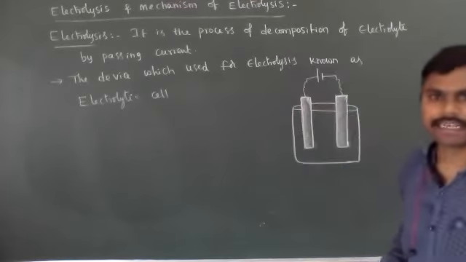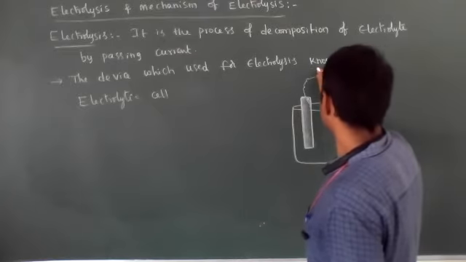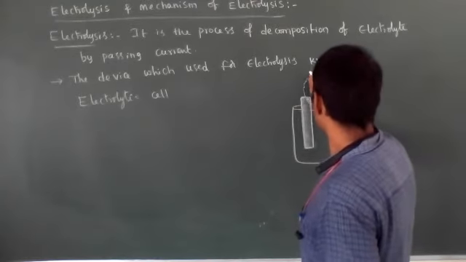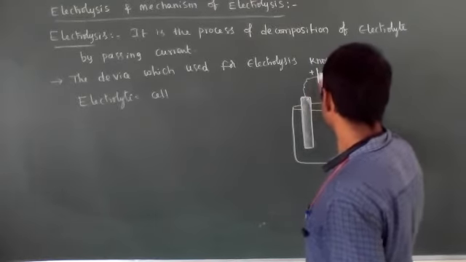These two electrodes are connected with a battery. So this is the battery symbol, positive charge and negative charge.